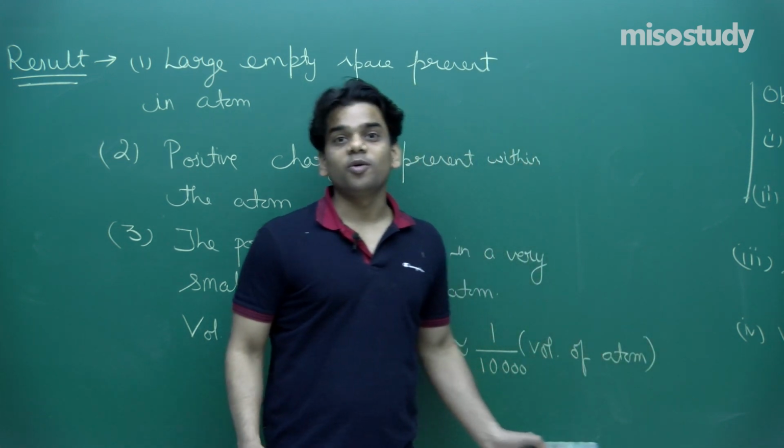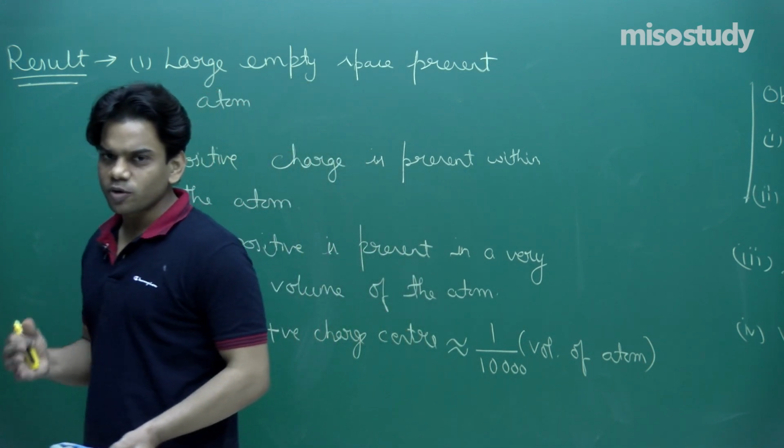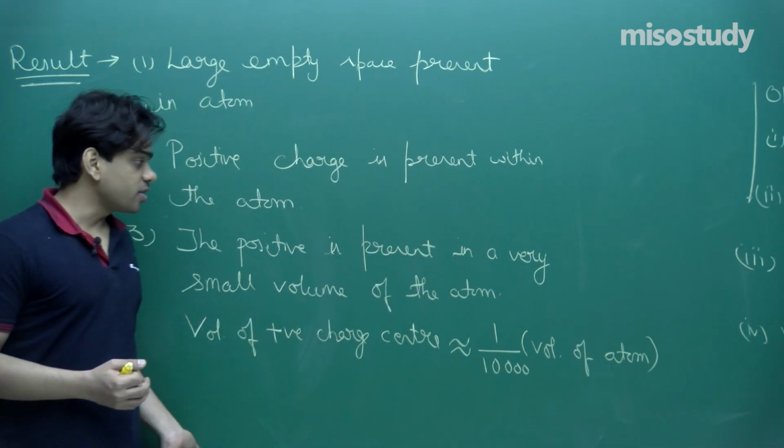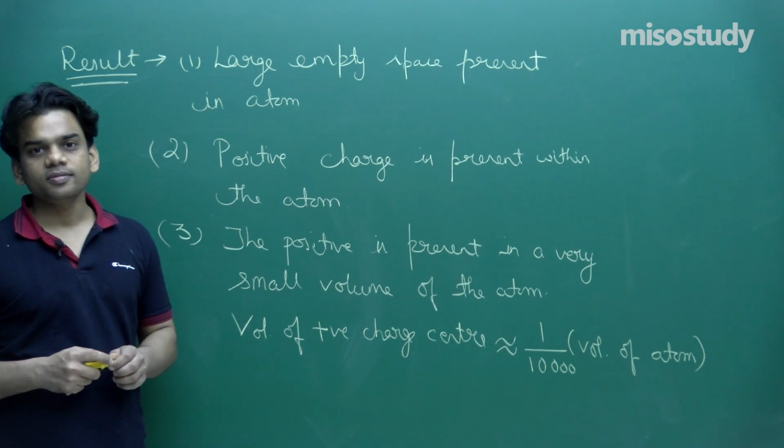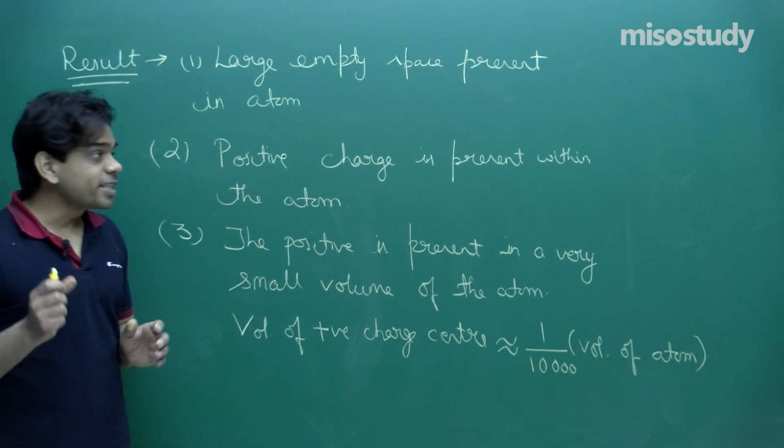This is what I can say about the positive charge center. Based upon the observations, the results were made out, and this is very logical.